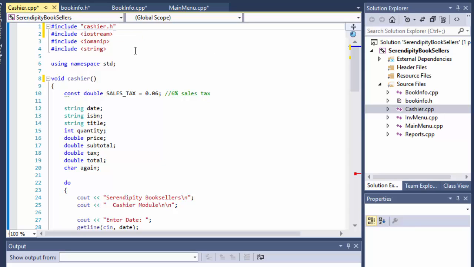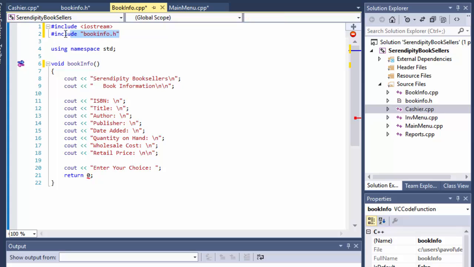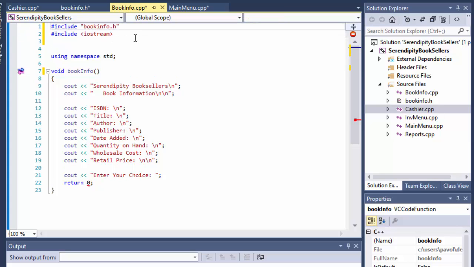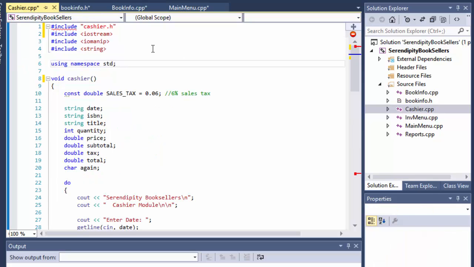We don't have that yet, so I'm gonna create it next. But before I do, in the book info, I want these headers to be called before any libraries. It's not necessary, but I prefer it that way. All right, so that's all for our cashier.